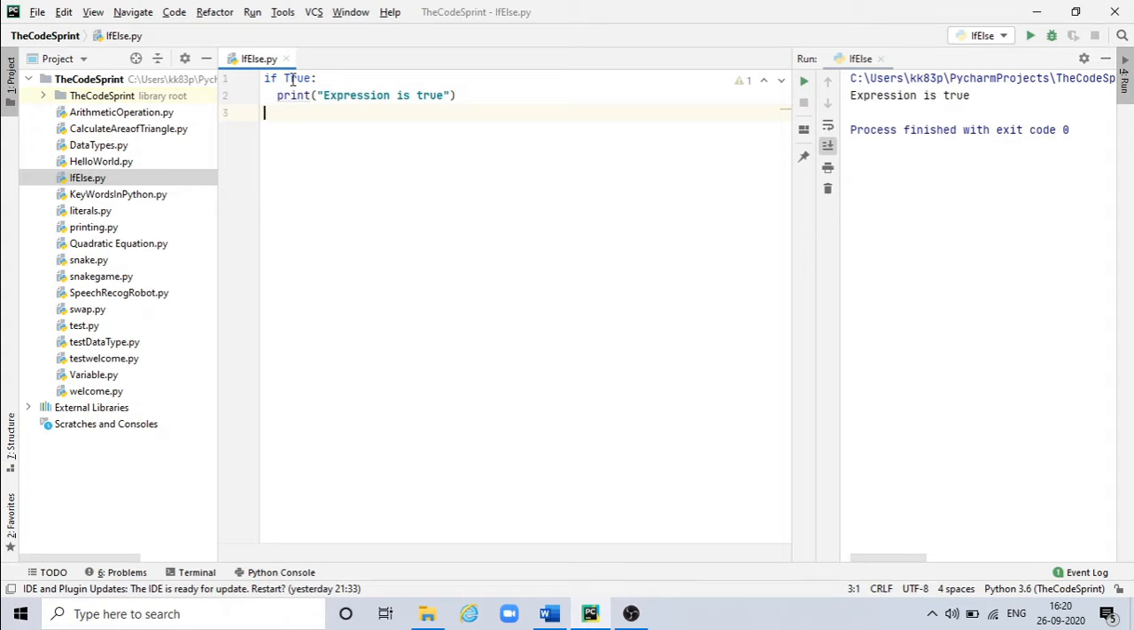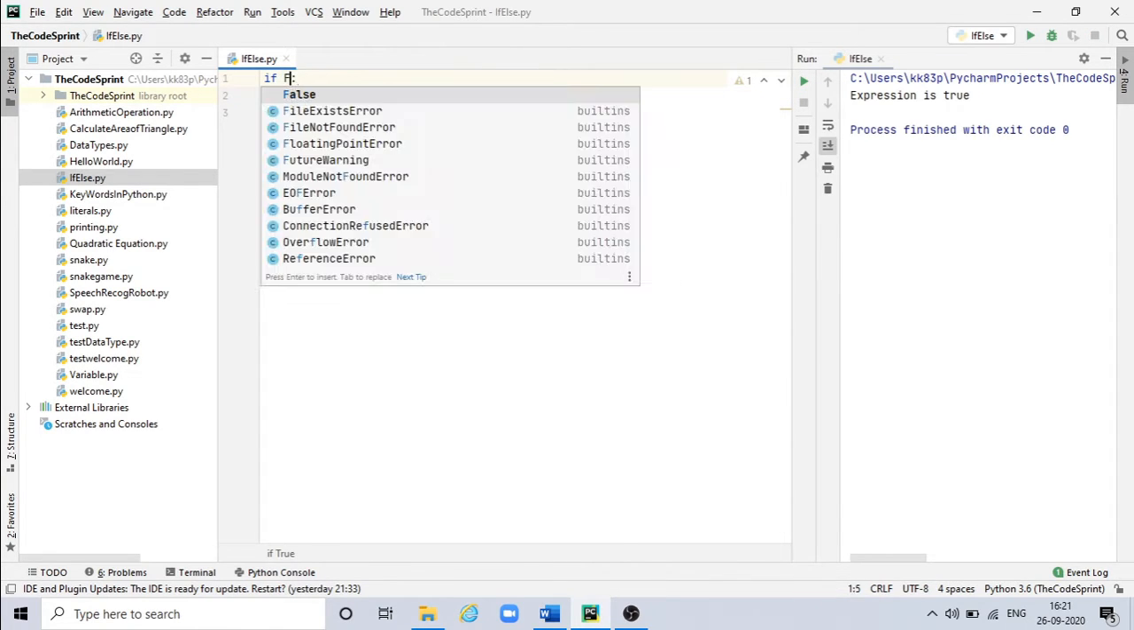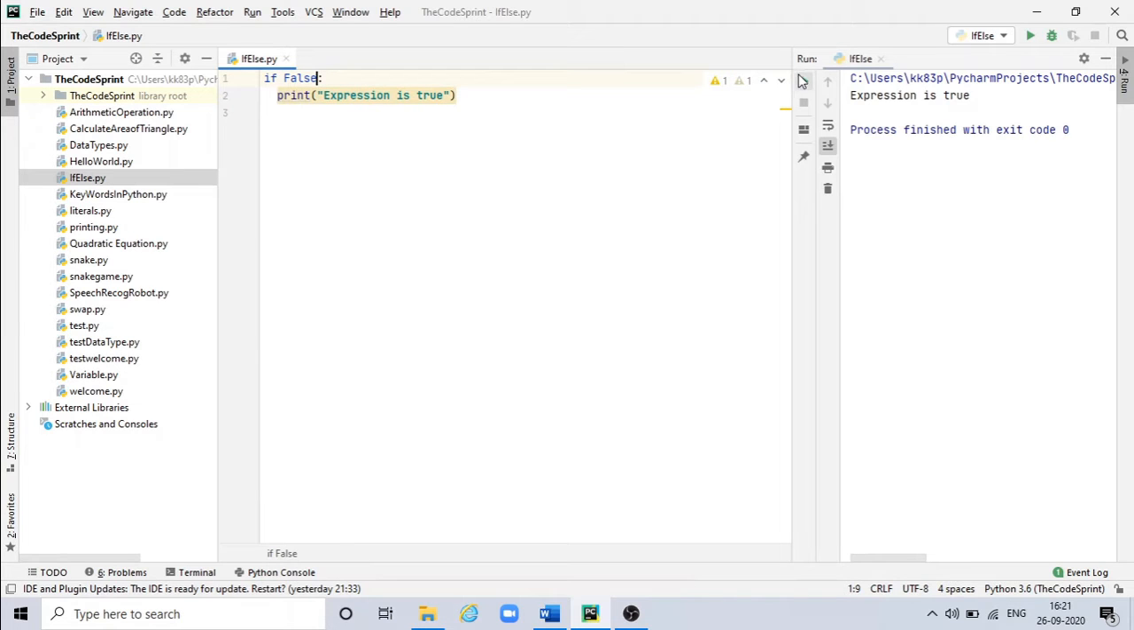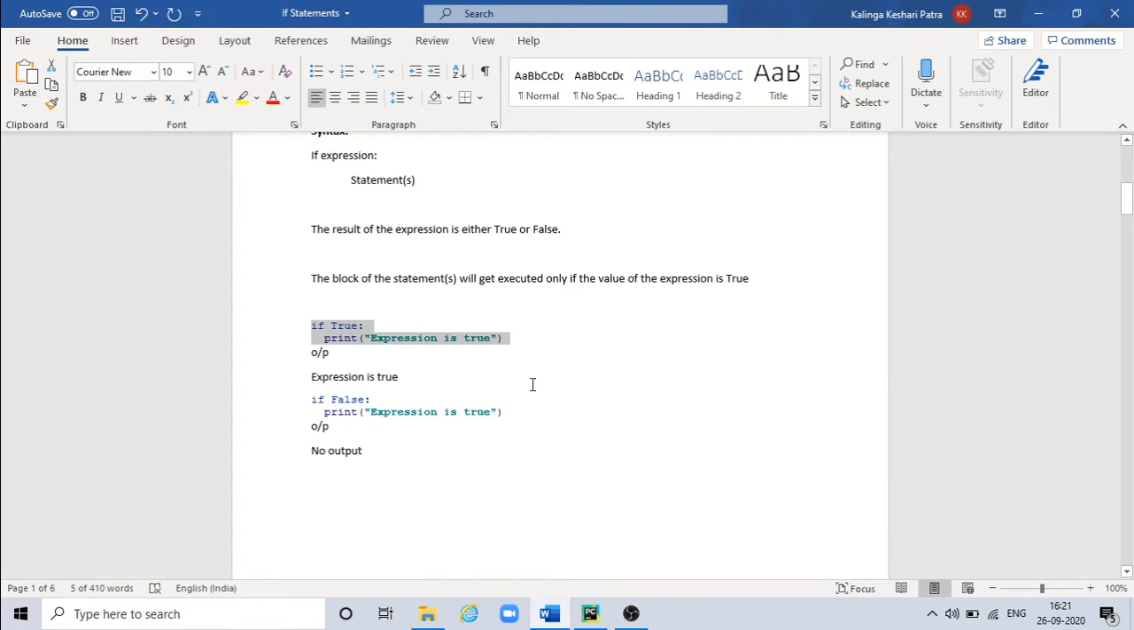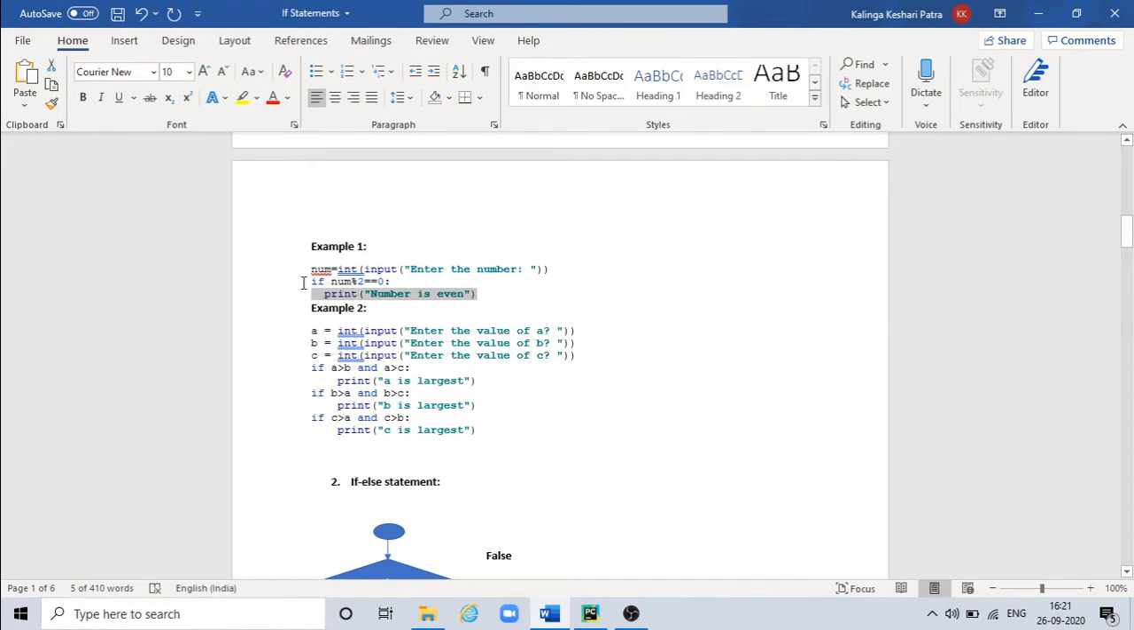Here, the expression value is true and the statement is getting executed, and it is giving me the output as expression is true. If I change this one to false, then the statement will not get executed. So the block of the statement will get executed only if this condition or the expression is true. Let's take one more example.